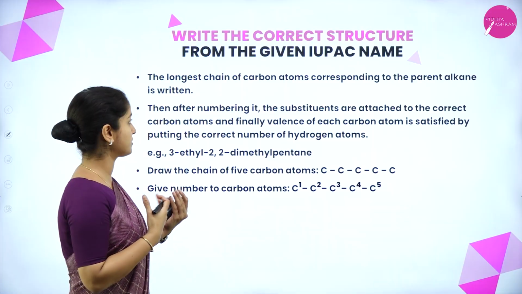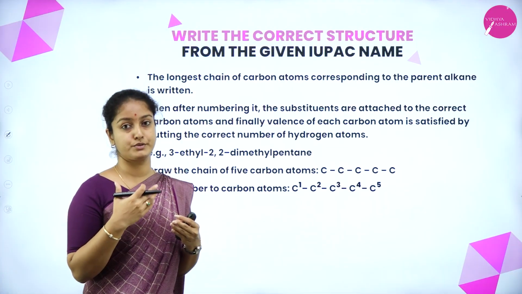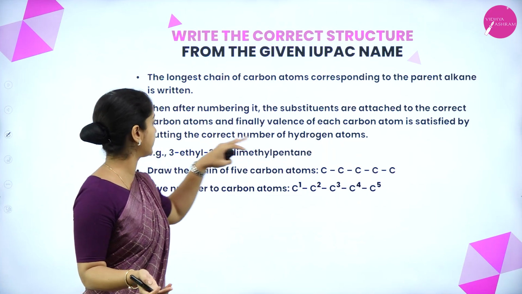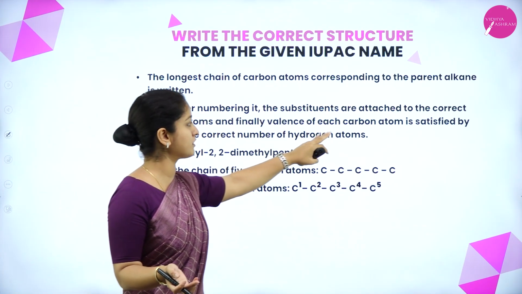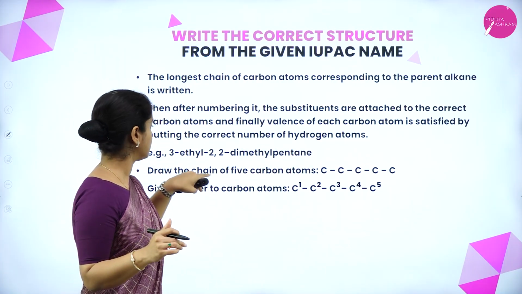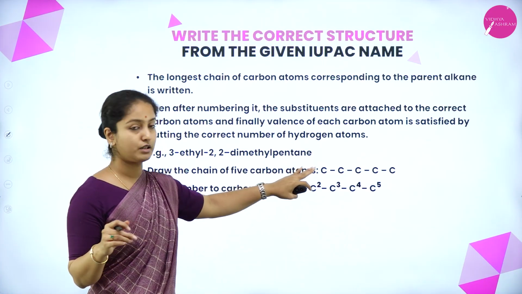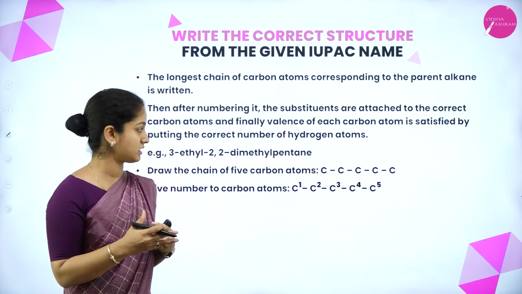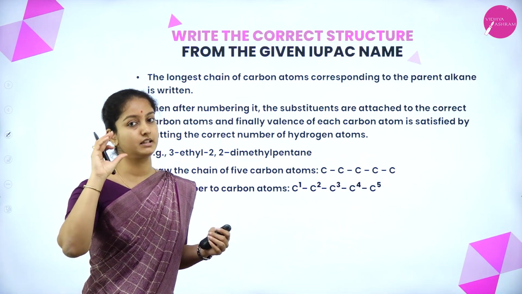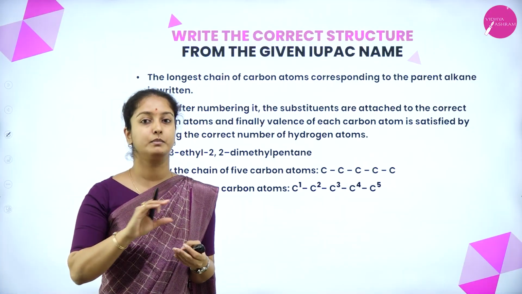So what are the rules to be followed? First, the longest chain of carbon atoms corresponding to the parent alkane is to be written. Then after numbering it, the substituents are attached to the correct carbon atoms, and finally the valence of each carbon atom is satisfied by putting the correct number of hydrogen atoms. For example, 3-ethyl 2,2-dimethyl pentane is the name given. If you have to draw the structure, you have to identify the parent chain, and identify the substituents and at what position you have to give the substituents in the longest chain.